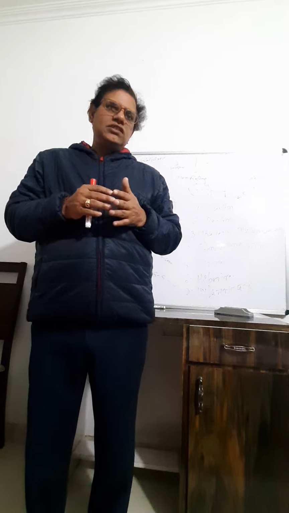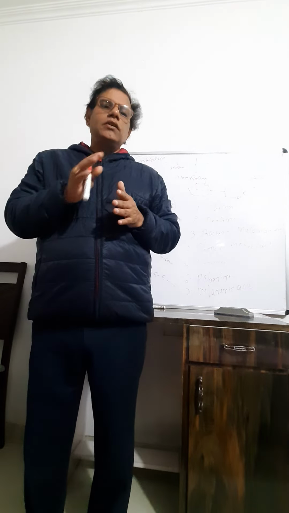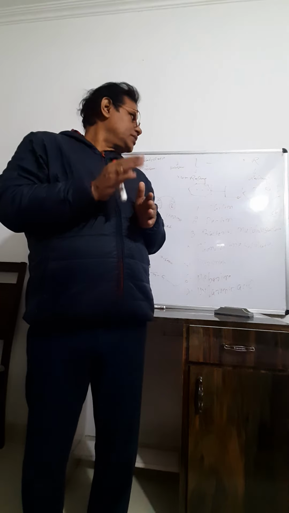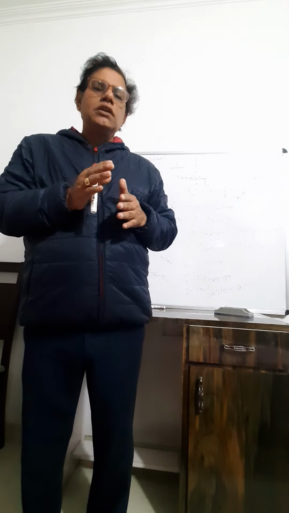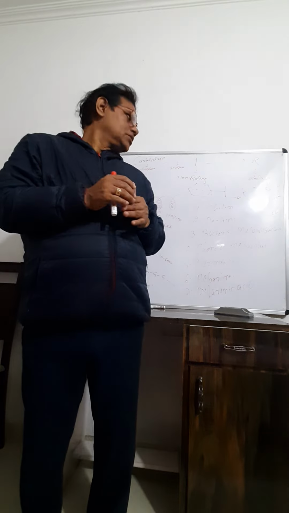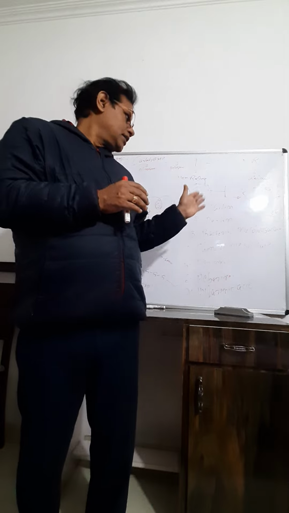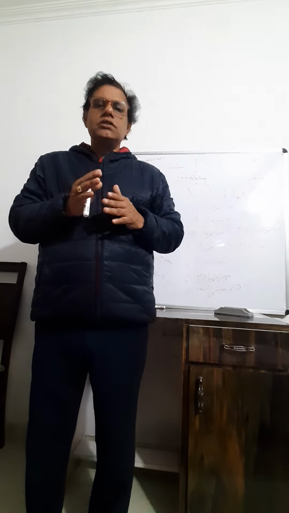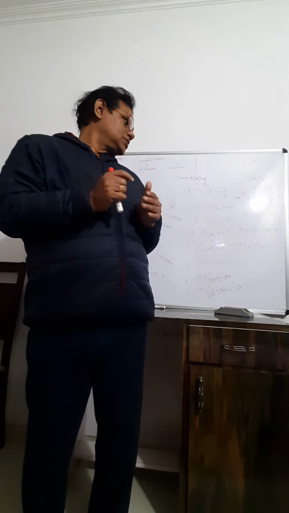Chitin is present in the cell wall of fungi, and it consists of N-acetyl glucosamine. Pectin consists of galacturonic acid. Bacterial mucopolysaccharide consists of NAG and NAM, that is, N-acetyl glucosamine and N-acetyl muramic acid.